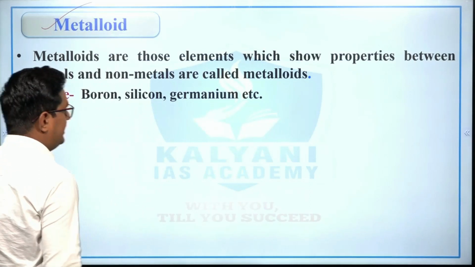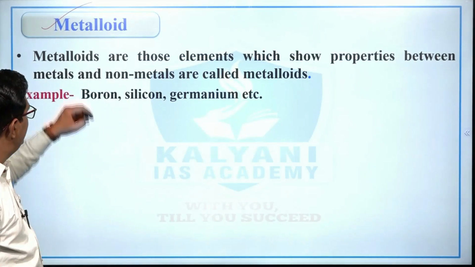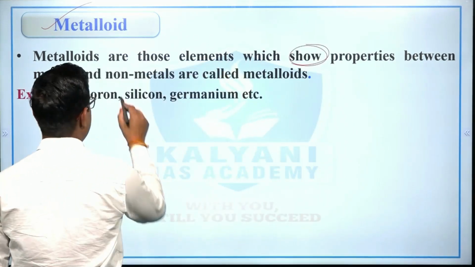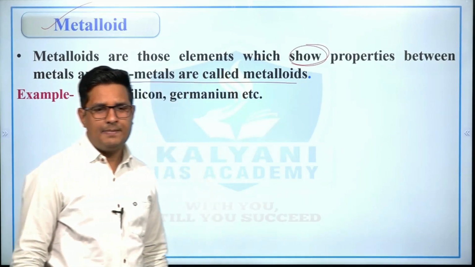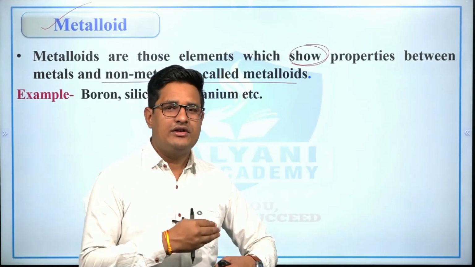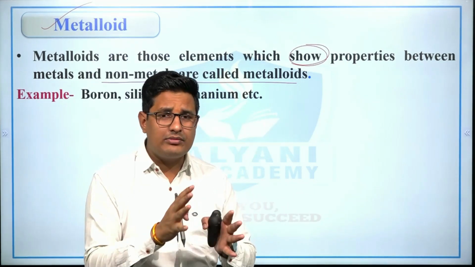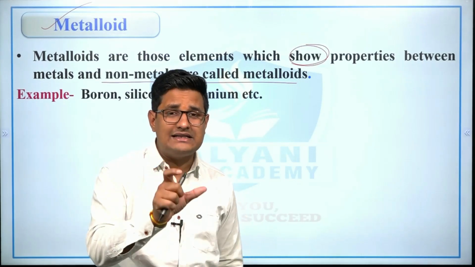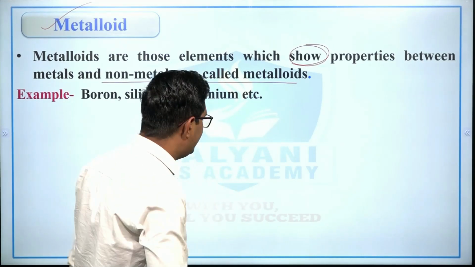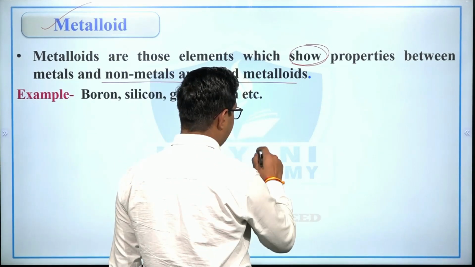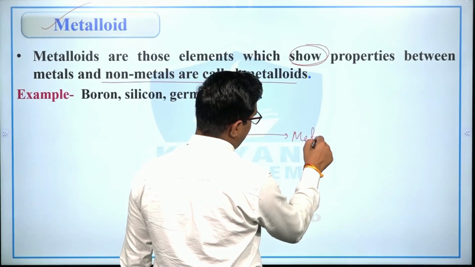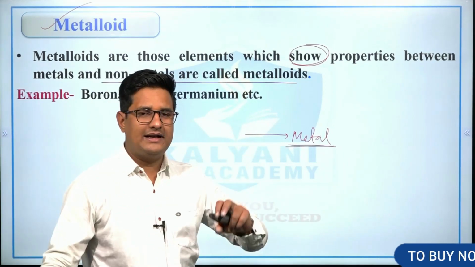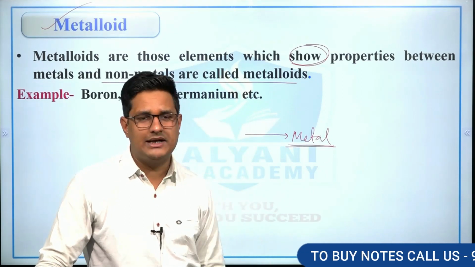Now metalloids. Metalloids are those elements which show properties between metals and non-metals, or we can say that metalloids are those elements which at normal conditions behave like non-metals, but if impurities are added or temperature is increased, then these metalloids behave like metals. Those elements which have the characteristics of both metals as well as non-metals are known as metalloids.